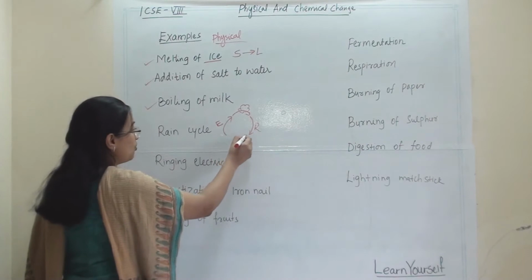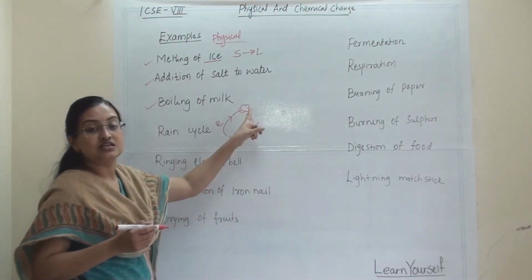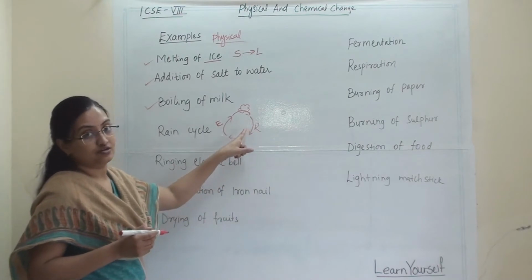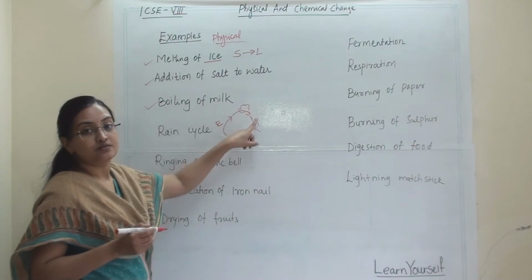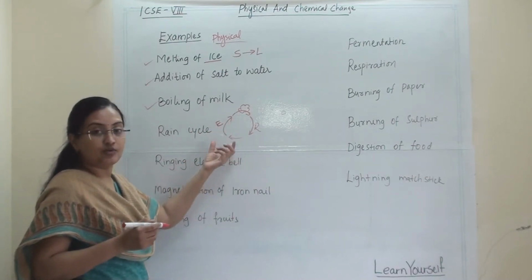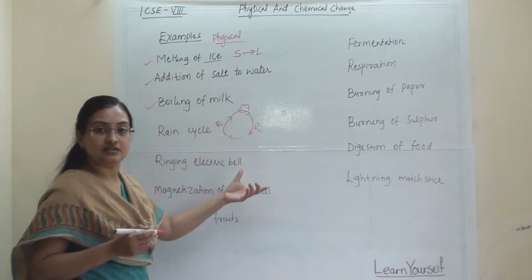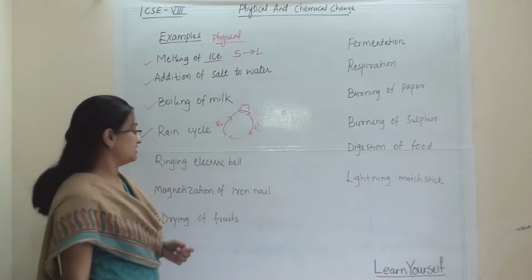But in this whole cycle, the water's composition is not going to change. Only its state will change, from liquid to vapor, and vapor to liquid again. So the rain cycle is also a physical change.